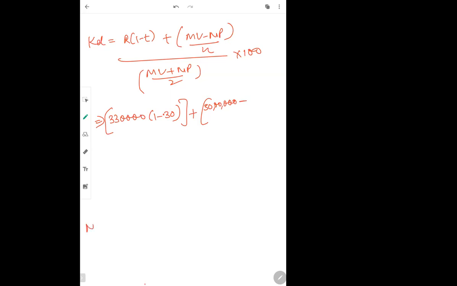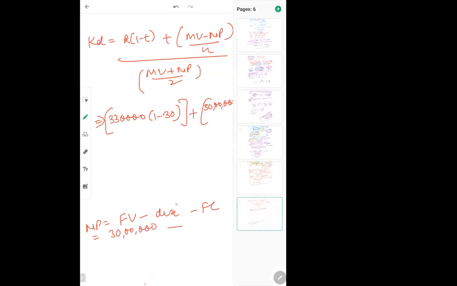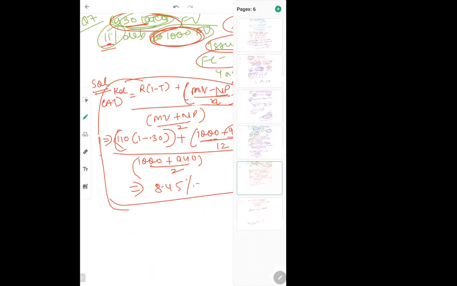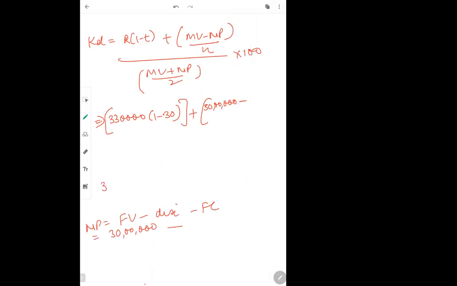Now how to calculate NP? Same formula: face value minus discount value minus flotation cost. Face value is 30 lakh, minus discount, which in the question was given as 4%. 4% of 30 lakhs is 1,20,000.